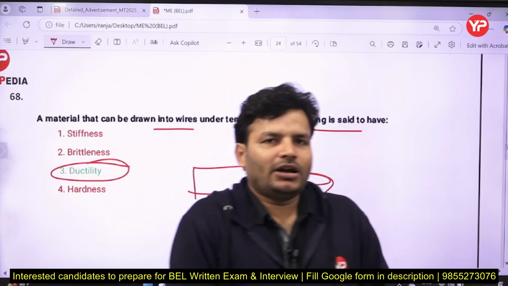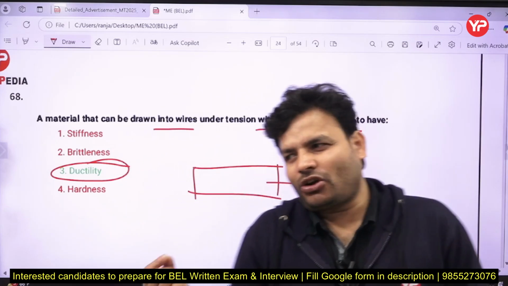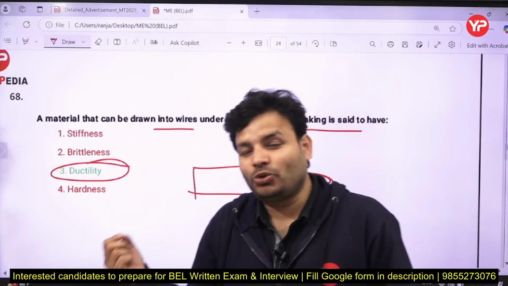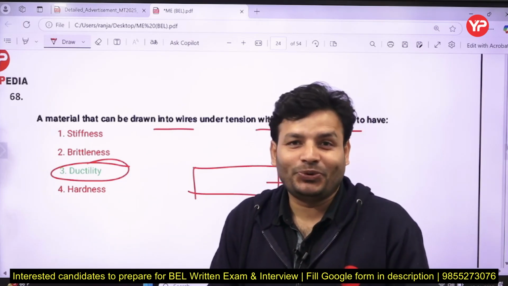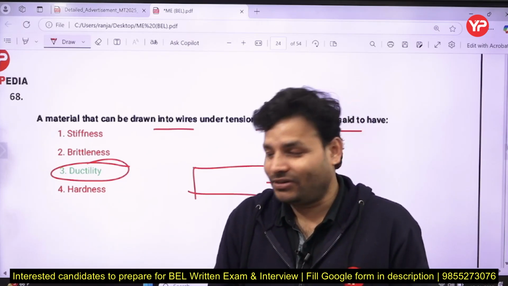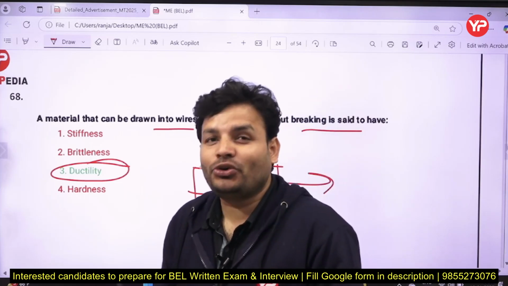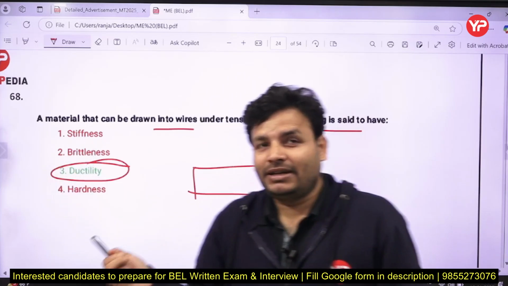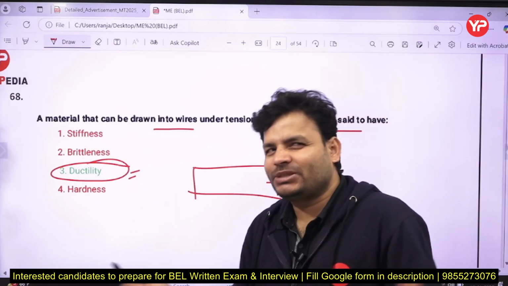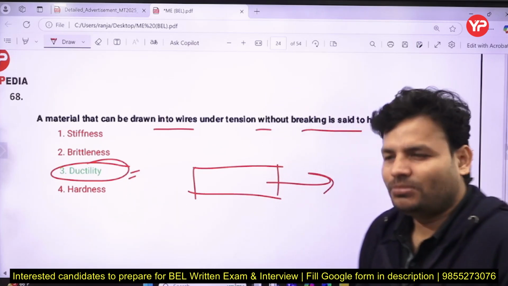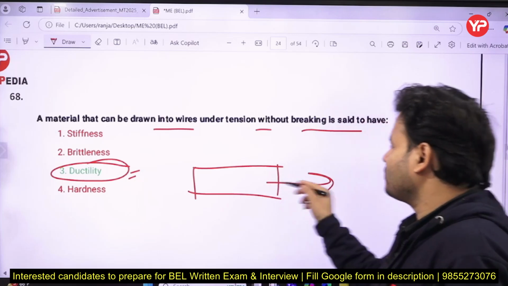Approximately, from 1 gram of gold you can draw 2.4 kilometers of wire. Just take 1 gram of gold and you can draw 2.5, or sometimes you can say 2.4 kilometers of long wire. So gold has the highest ductility. Ductility is that property because of which we can convert the material into wire form.